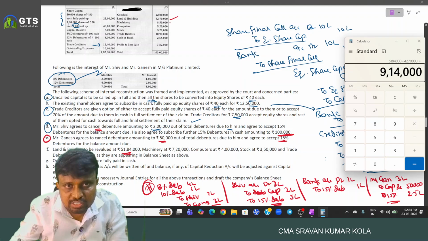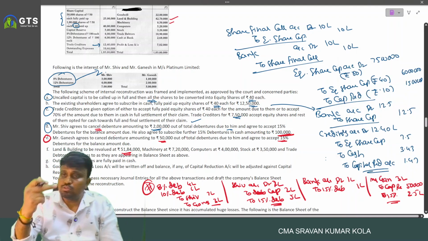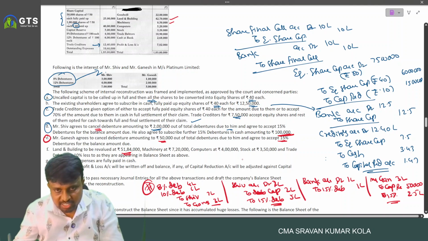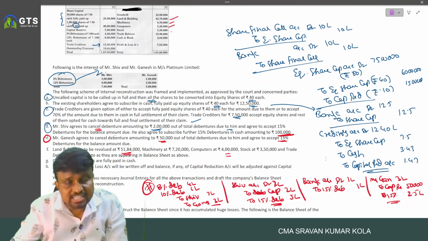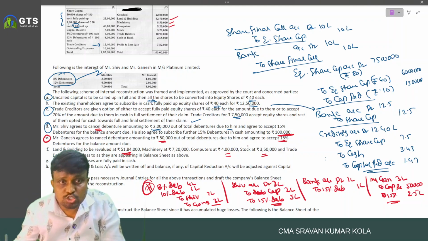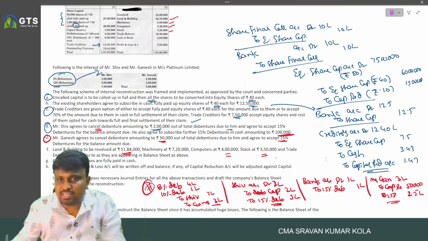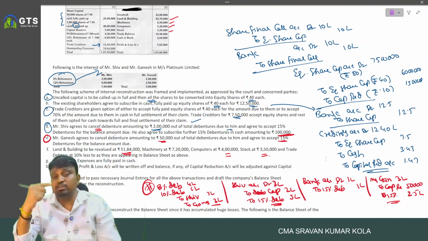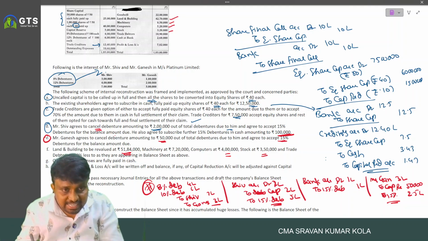Machinery 7 lakh 20,000. There is a decrease in machinery, so capital reduction account debited to machinery. Computers 4 lakh. There is a decrease of 1 lakh 20,000. Capital reduction account debited to computer 1 lakh 20,000. Stock 3 lakh 20,000, a 30,000 increase. So stock account debited to capital reduction 30,000. Debtors 10% less than they appear in the balance sheet.